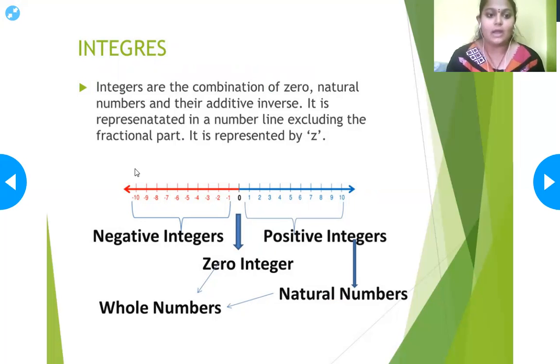So this is called a number line. In this number line you have 3 types: negative integers, positive integers and the zero integer. Negative integers are -1, -2, -3 and so on. Positive integers are 1, 2, 3 and so on. These 1, 2, 3 are called natural numbers. What are natural numbers? They are called counting numbers. Then the combination of natural numbers and the zero integer is called whole numbers. Here you can interpret whole numbers and natural numbers.